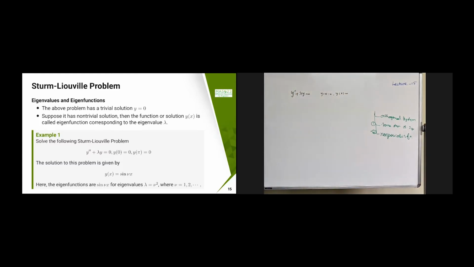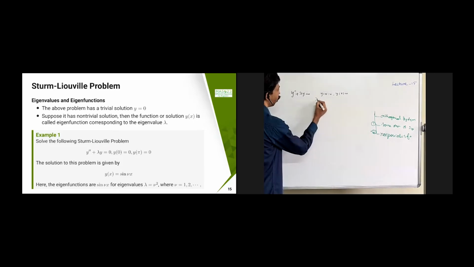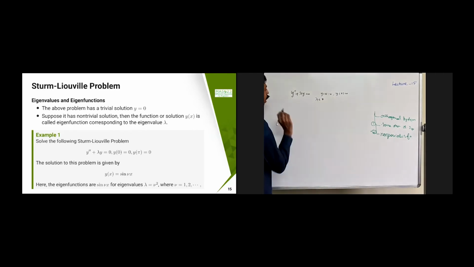There are many possibilities, where lambda is a real number. First case, let us take lambda equal to 0. A simple case. If lambda equal to 0, then y double dash equal to 0 is going to come. Therefore y dash is a constant a, and y equal to ax plus b, where a and b are constants. So y equal to ax plus b.